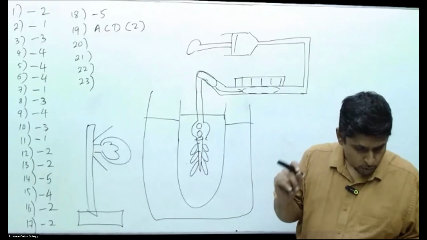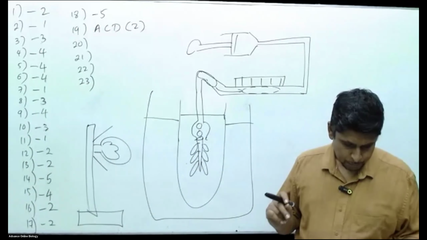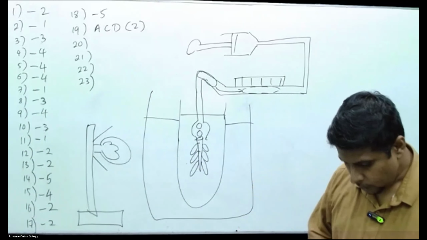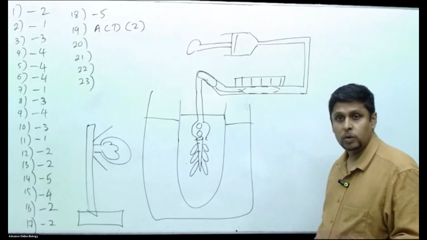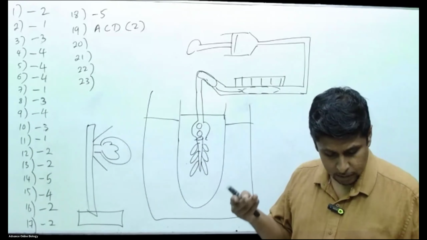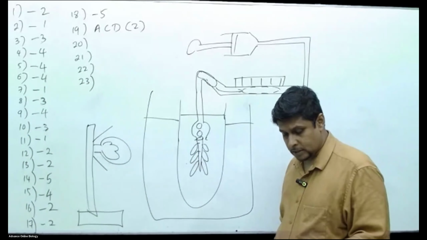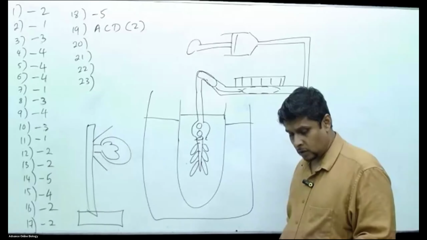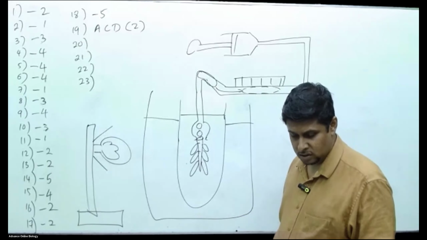A sodium bicarbonate solution is added to the test tube to prevent oxygen being a limiting factor. Is sodium bicarbonate solution added for oxygen? No. Sodium bicarbonate is added for carbon dioxide to be available throughout the experiment. First statement is wrong. The setup is kept in a water heater to keep the temperature constant. No, we don't keep it in a water heater. It is a water bath, so the water heater statement is wrong.